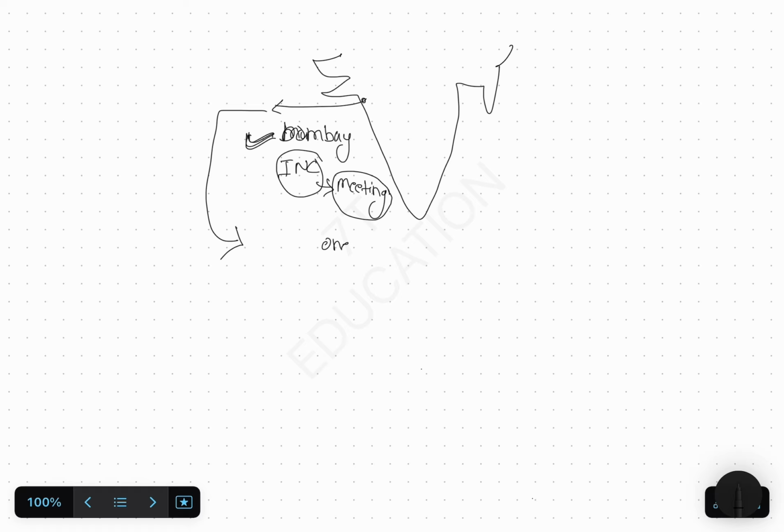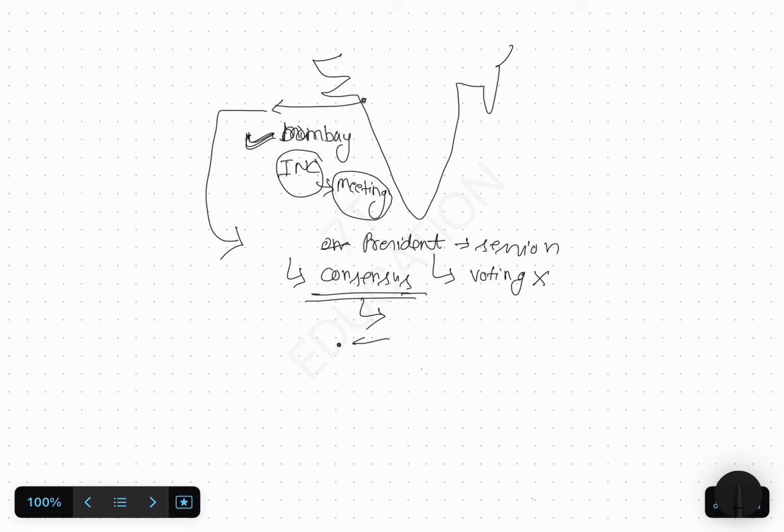they decide their president of that particular session with consensus. The president was not chosen by voting, but they used to choose their president with consensus, that this person would be our president, and they say okay, this would be the president for this session.